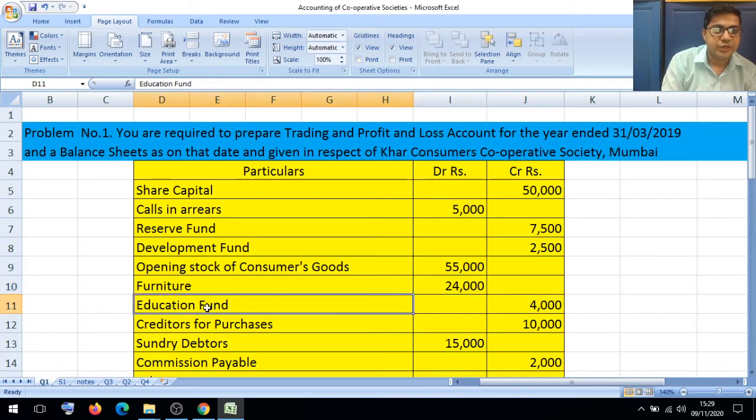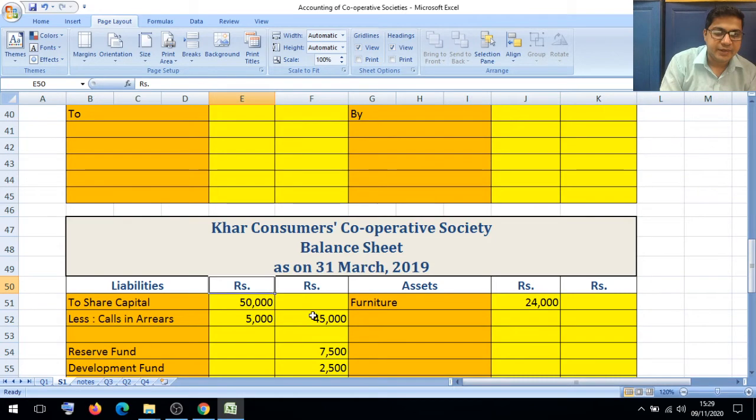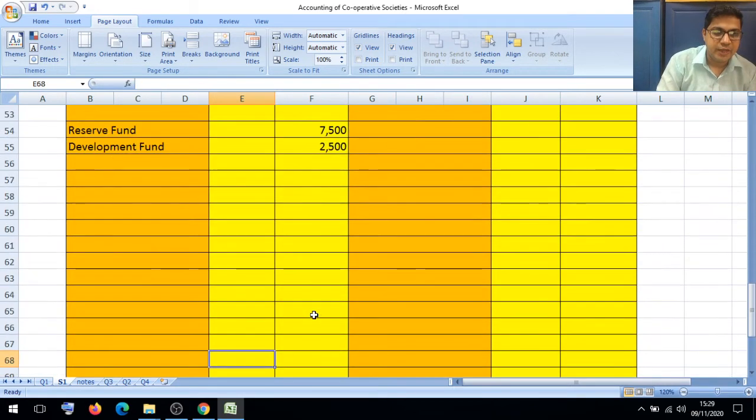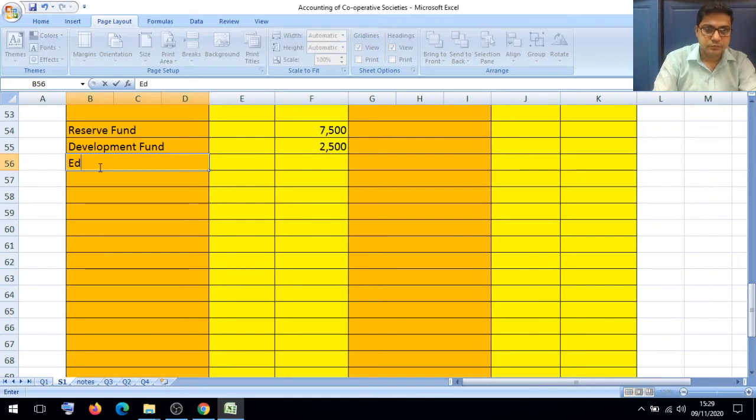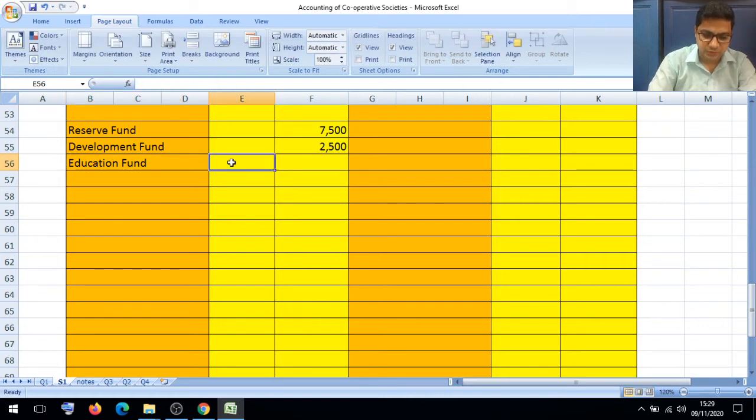After furniture, education fund 4,000. Education fund 4,000 we have to show balance sheet liability side. We will write here education fund, and we will keep inner column because some part of the education fund in current year balance we have to add.